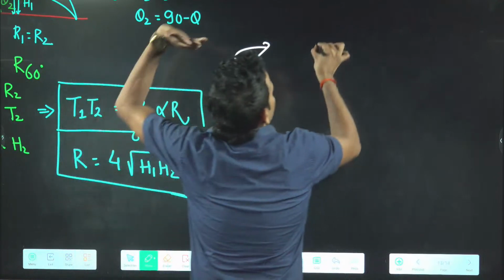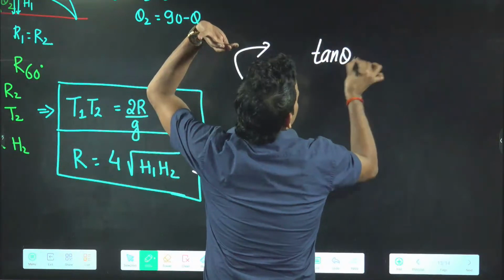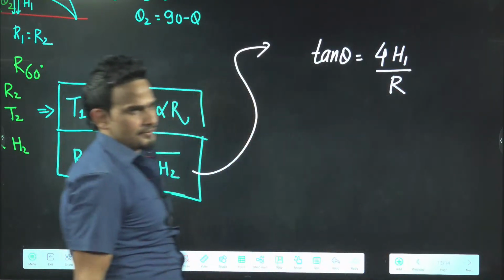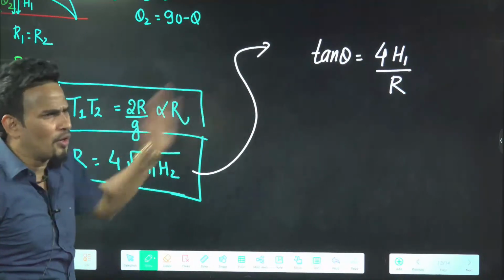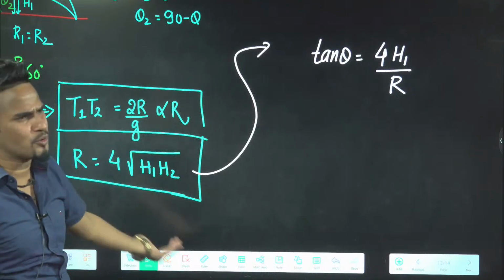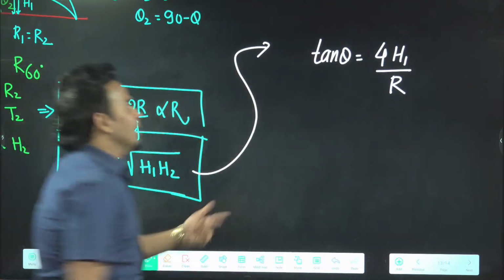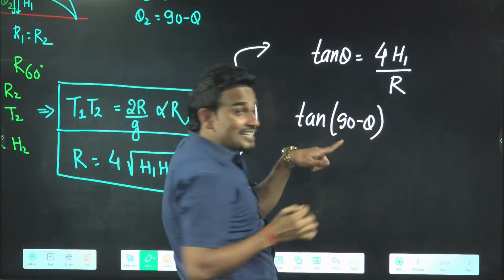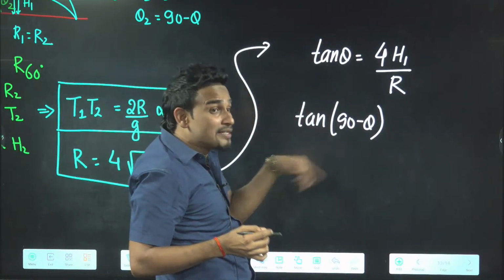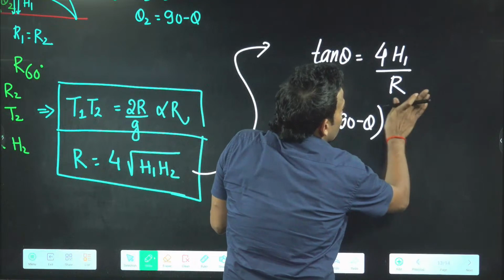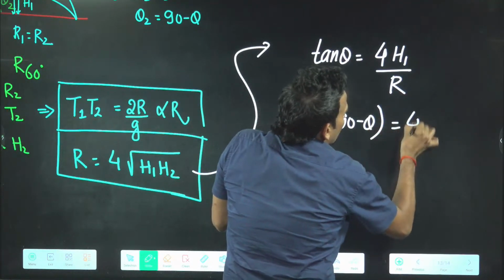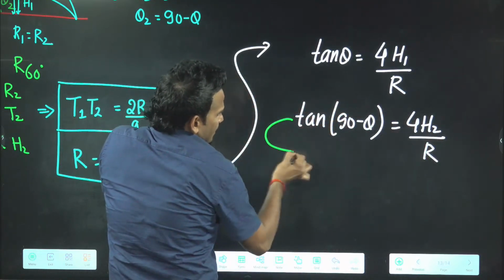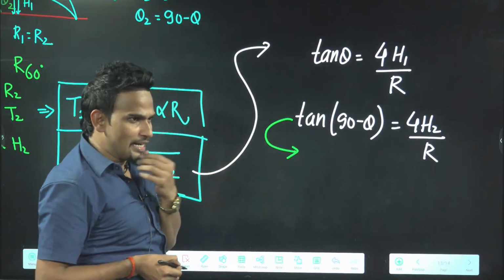So you can simply say, when angle is theta, I can write tan theta equals 4 H1 by R. Can I write? No problem. This will help your understanding, because sometimes you'll be confused. So this must be known to you. Second one, tan(90 minus theta), which is also cot theta. Tan(90 minus theta) will be 4 H2 by R. Range is the same, that's why the same R.